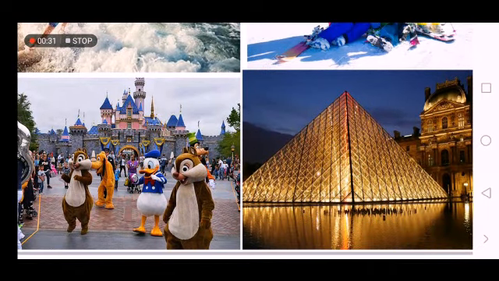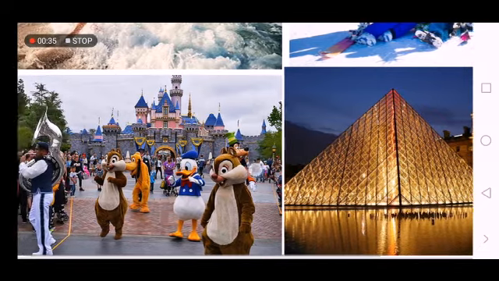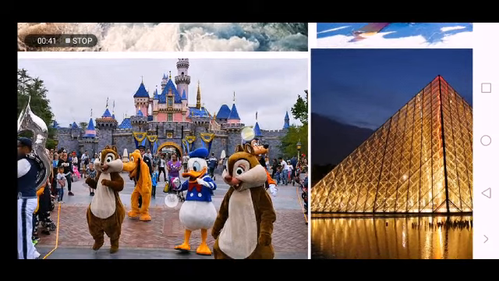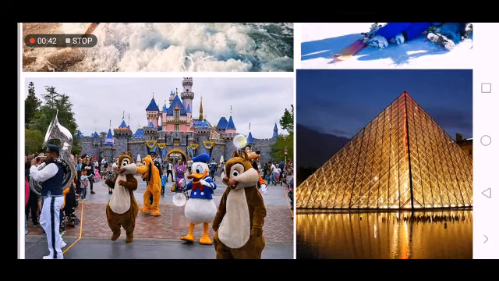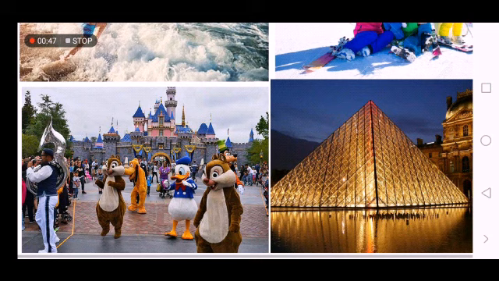You can travel to Paris to see the landmarks there, and you can travel to America if you like Disney. So in this case, you don't need to know about the weather because it doesn't matter, okay?